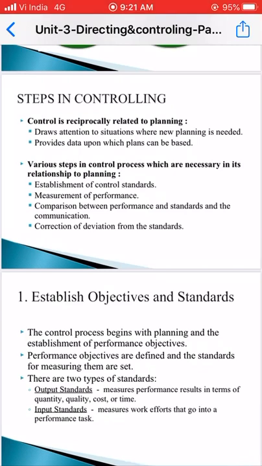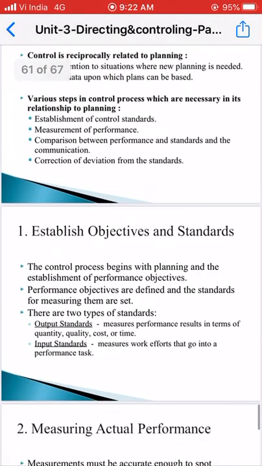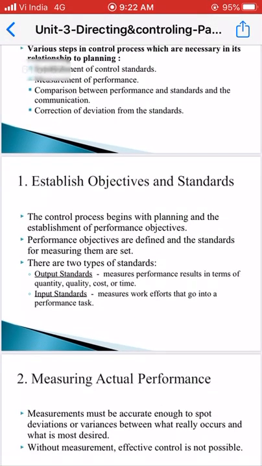So the steps in controlling are: first, we need to check the standard performance of a skilled person. Then we need to apply the training to our employees, and then we need to check whether the employee's targets and standard targets are mismatched or correct. If mismatched, then we need to take corrective action on the employee to get their desired targets.